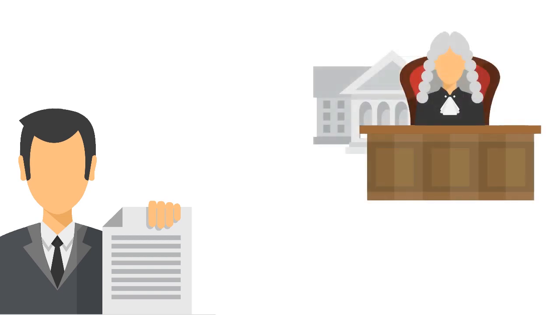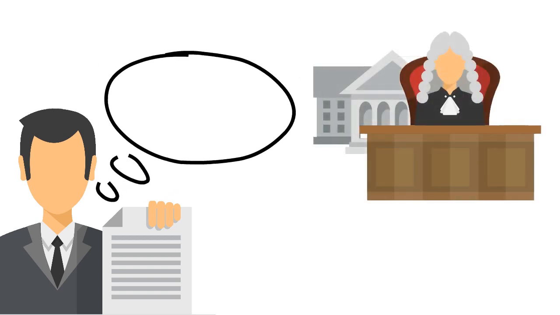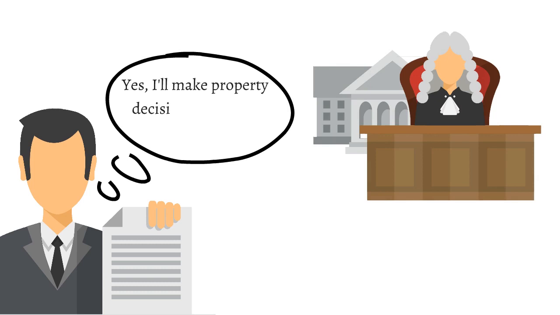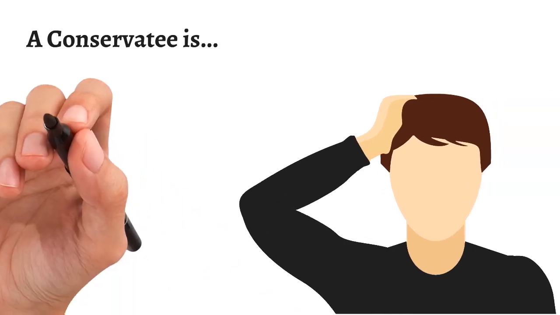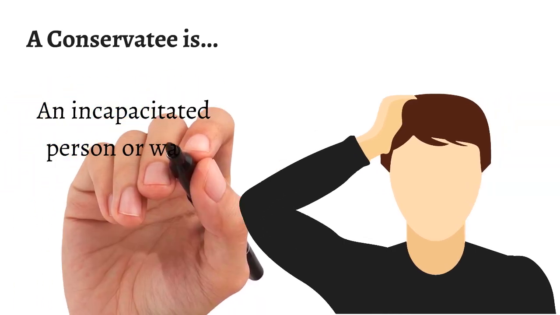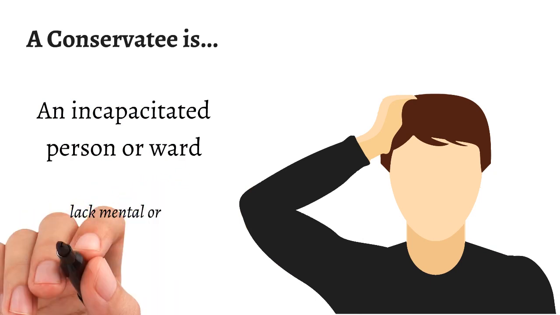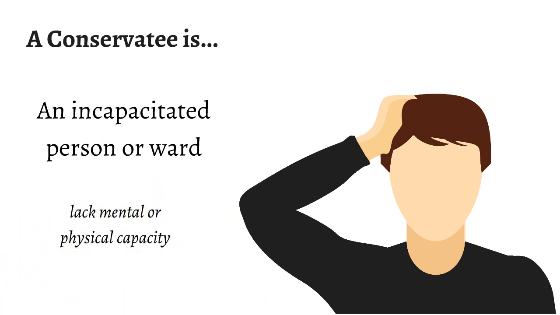A conservator is a person appointed by the court to administer the property of an adult. This person will make property decisions on behalf of a conservatee. A conservatee, on the other hand, is an adult or person deemed by the court as an incapacitated person, or a ward who lacked the mental or physical capacity to make the decisions himself or herself.